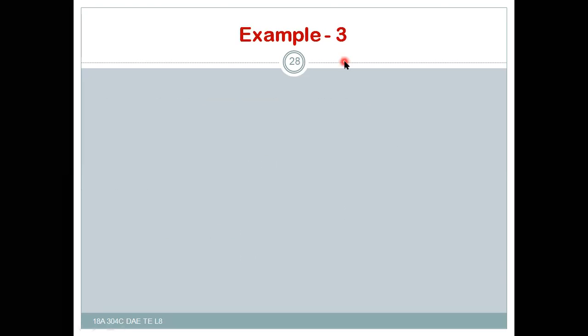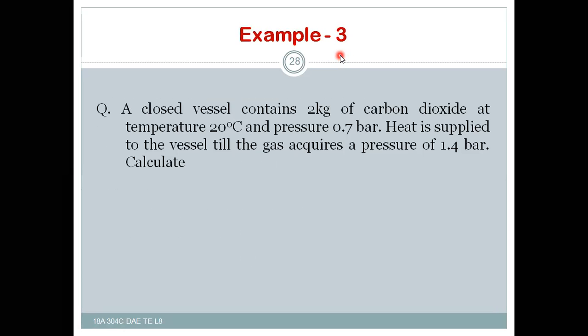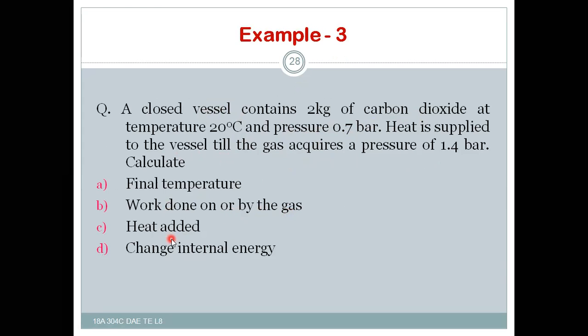So next is example 3. A closed vessel contains 2 kg of carbon dioxide CO2 at a temperature 20 degrees Celsius and pressure 0.7 bar. Heat is supplied to the vessel till the gas acquires a pressure of 1.4 bar. Calculate final temperature, work done on or by the gas, heat added, and change of internal energy. All this we have to calculate.